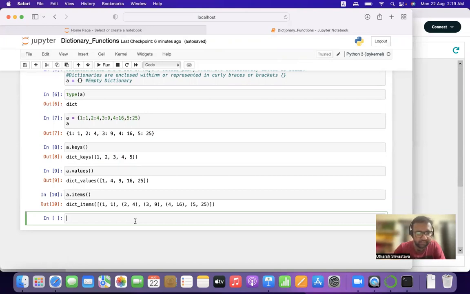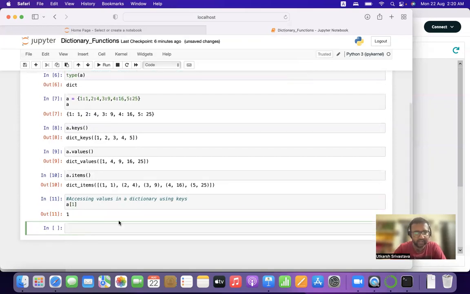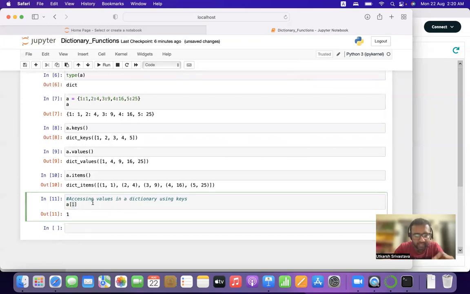All right. Moving ahead further, accessing keys in a dictionary or values in a dictionary using keys. So how will we do that? a in square brackets, 1. Within the square brackets I have written a key, a[1], and it has given me a value.